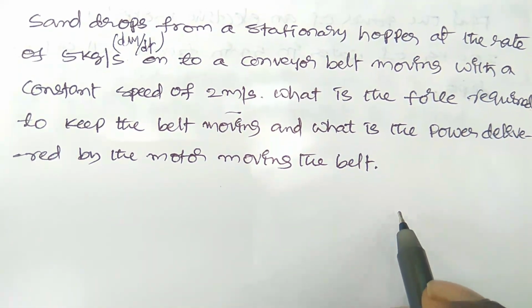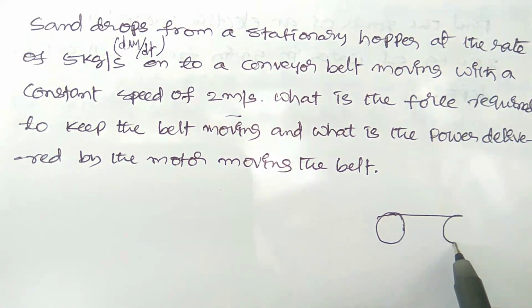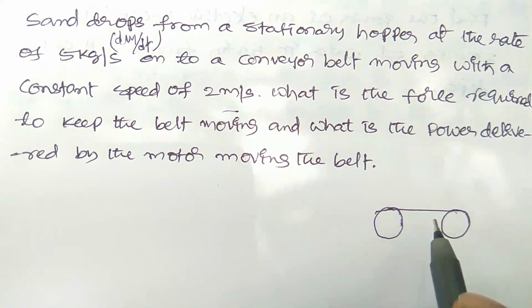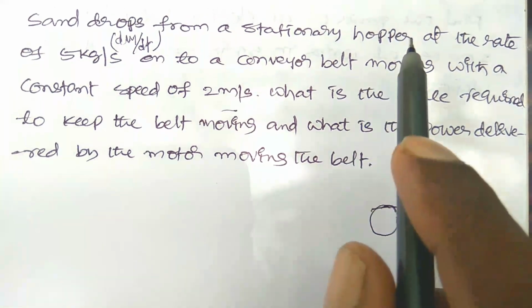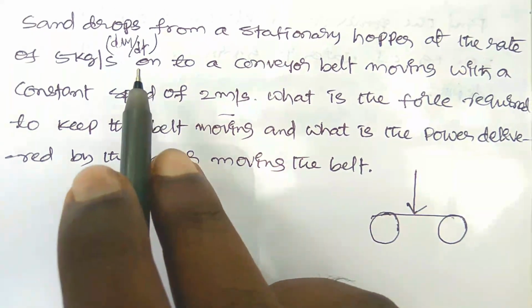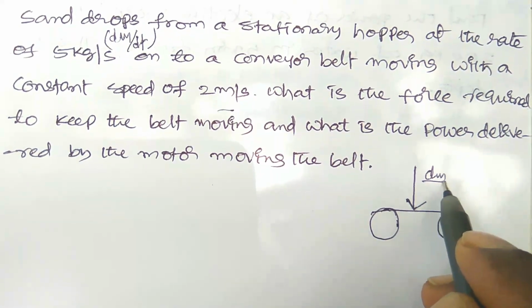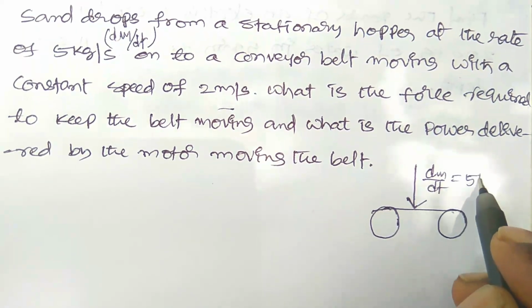So here there is a conveyor belt moving on the wheels. The stationary hopper will drop the sand at the rate of dm by dt, which is equal to 5 kg per second.